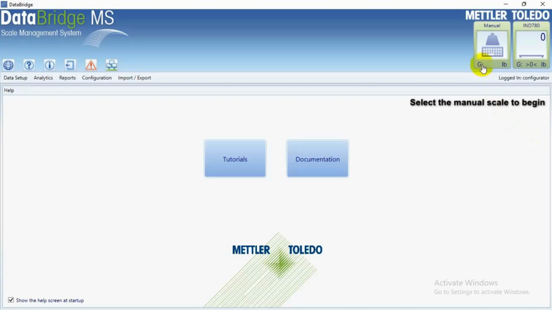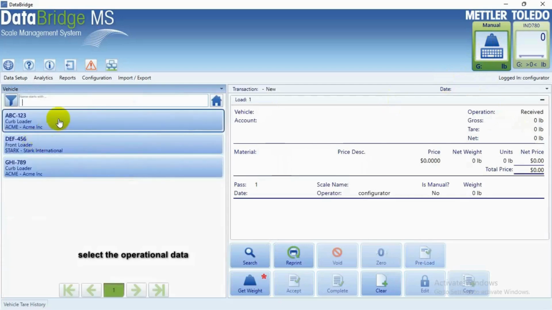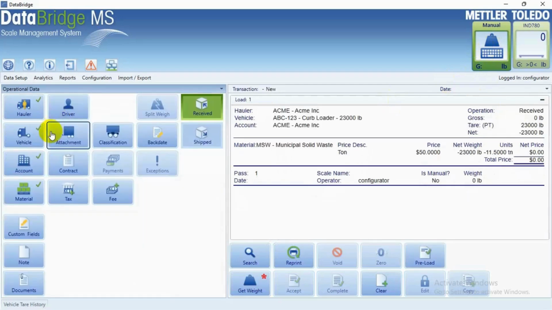Welcome! In this video, we will walk you through the steps to process a transaction manually in DataBridge software. In the top right-hand corner of the page, select the Manual icon. Next, under Operational Data, select Vehicle and choose the proper vehicle being weighed.